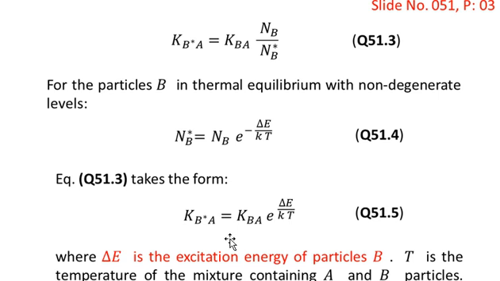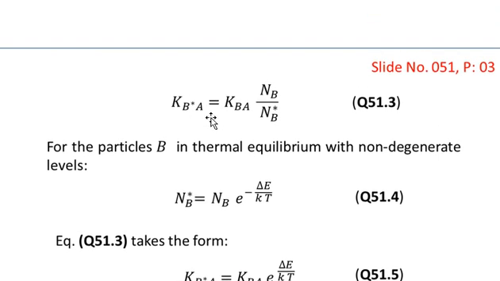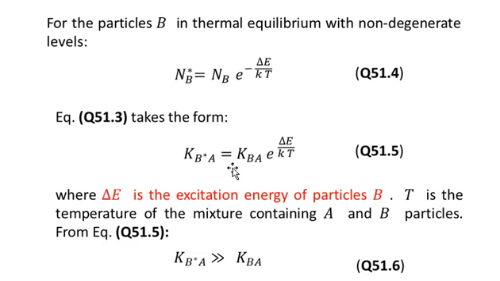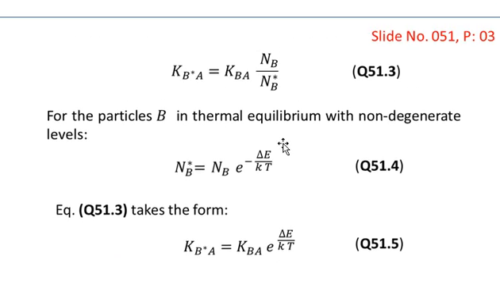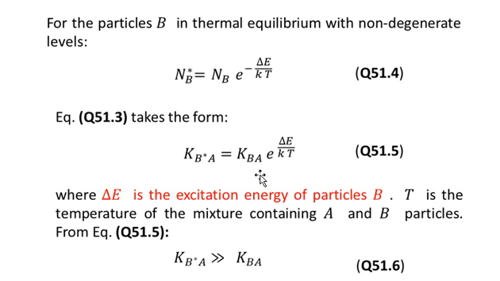Equation number 51.3, which we have written over here, can also be written as KB star A is equal to KBA into e to the power delta E over KT, because here we have substituted the ratio NB over NB star by NB over NB star taken from equation number 4. Then we can rewrite equation number 51 with the help of equation number 52 as given in equation number 5.